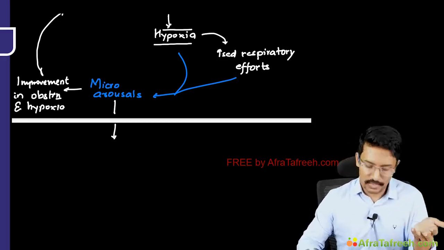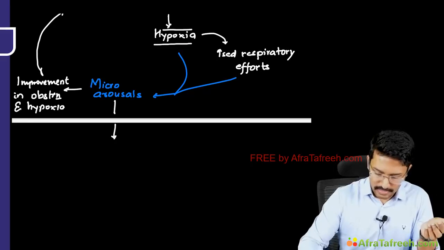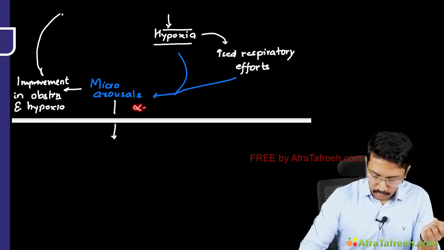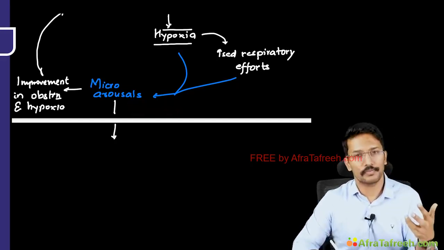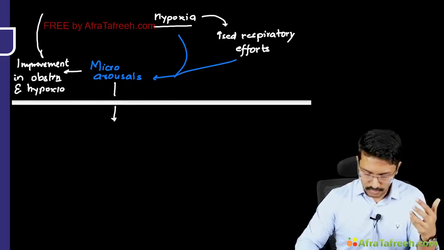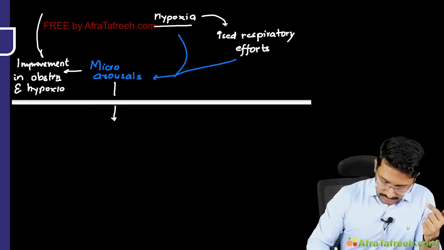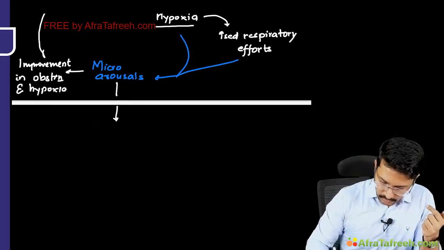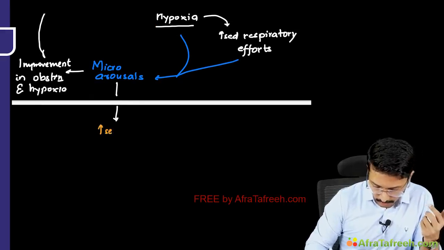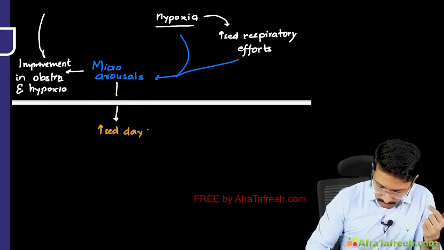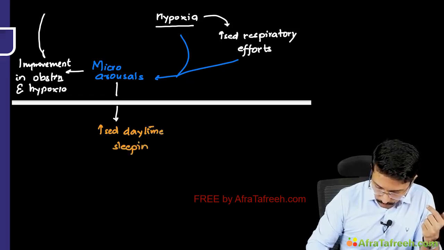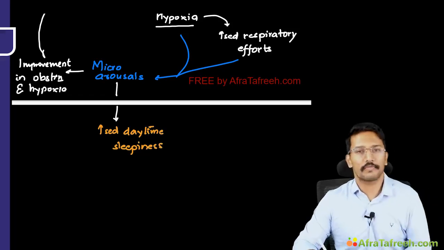They are all micro arousals, which we can see on the EEG as intermittent appearance of alpha waves. Alpha waves on the EEG are suggestive of awake state, right? So this will lead to increased daytime sleepiness, because the body will now try to squeeze the sleep it needs. It demands the sleep. Increased daytime sleepiness, because the quality of night sleep was not satisfactory.